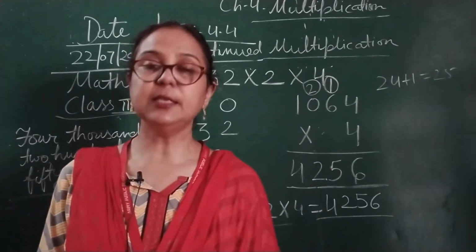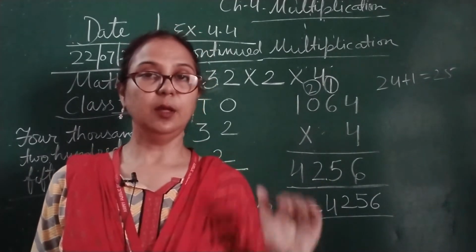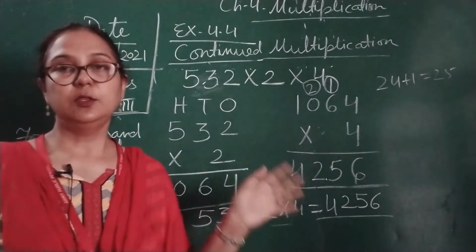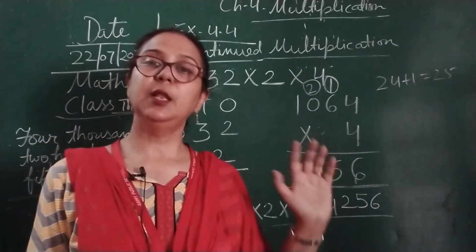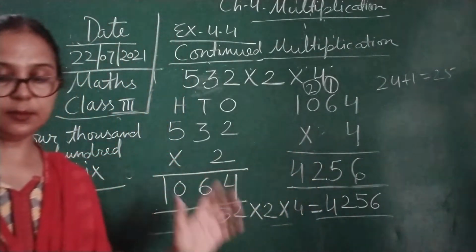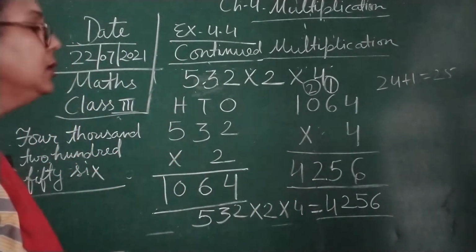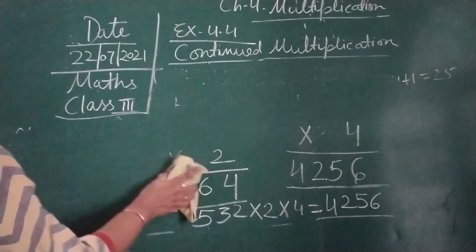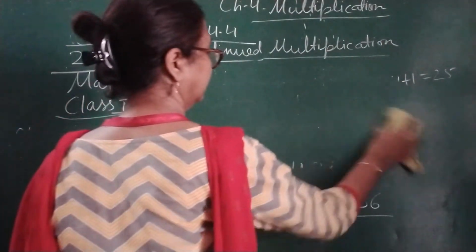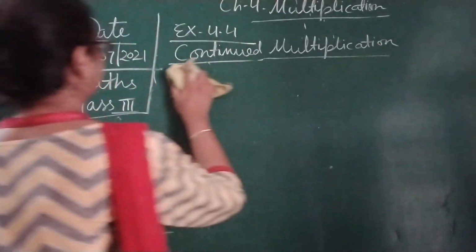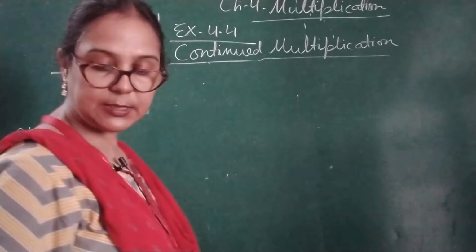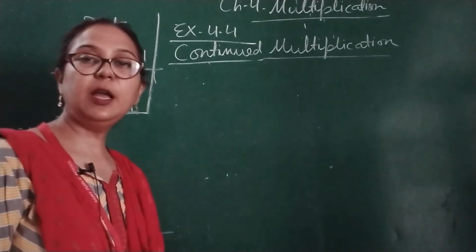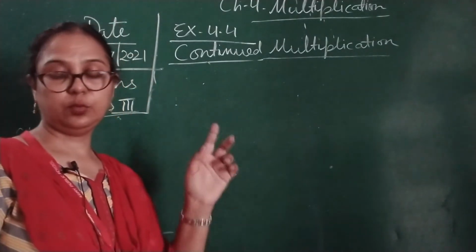Okay children, it is based on continued multiplication as we have done in these examples. I hope this is clear to you. Now we are going to do the exercise. Okay children, now the first number, if you see, has 3 digits and we are going to multiply it by 2.